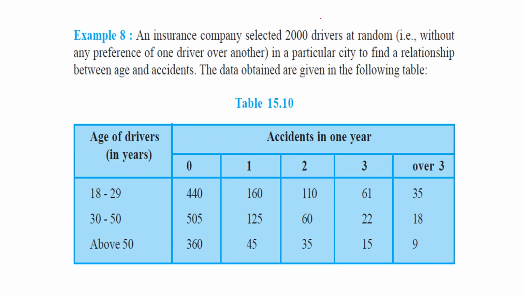An insurance company selected 2000 drivers at random, without any preference of one driver over another, in a particular city to find a relationship between age and accidents. The data obtained are given like this. So we have age 18 to 29, and the accidents in 1 year 0, 1, 2, 3, over 3 are like this, right? So for 18 to 29, the accidents in 1 year 2, the number is 110. Above 50, these are the numbers over 3. So above 50, over 3, there are only 9 accidents.